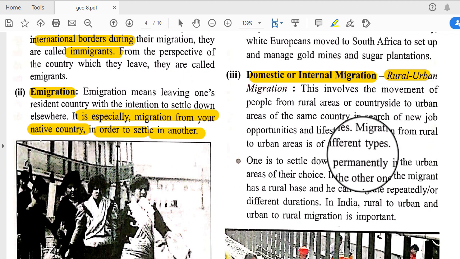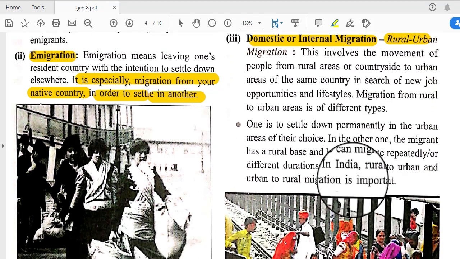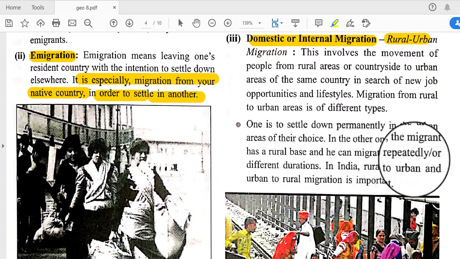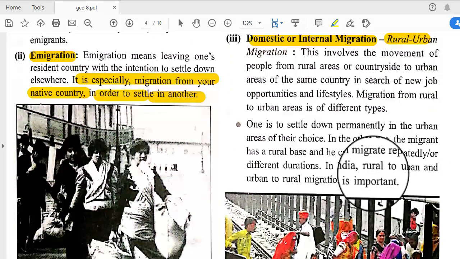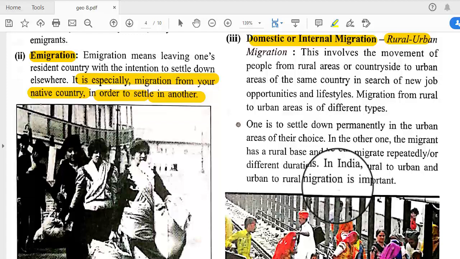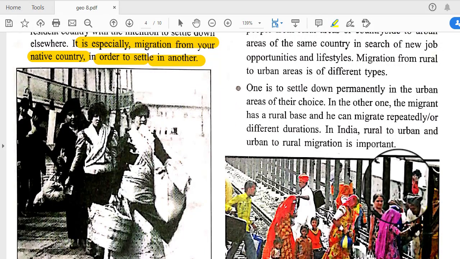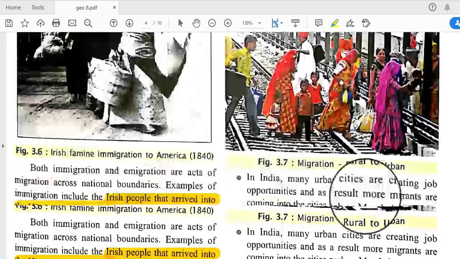One is to settle down permanently in the urban areas of their choice, and in the other the migrant has a rural base and can migrate repeatedly for different durations. In India, rural to urban and urban to rural migration is important. It is very important that in India the rural to urban migration number is so high.